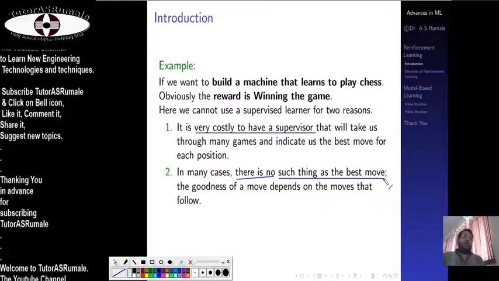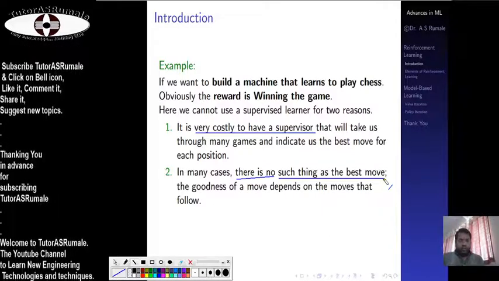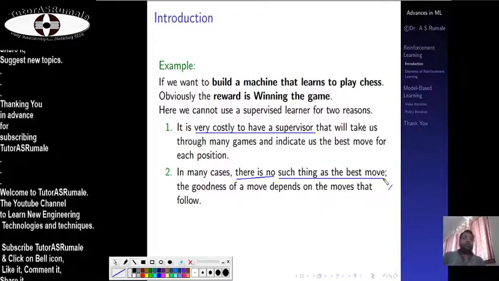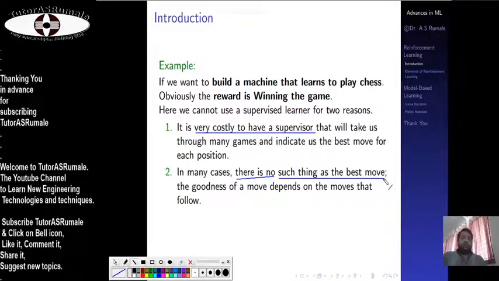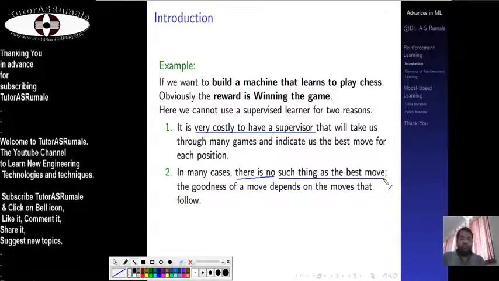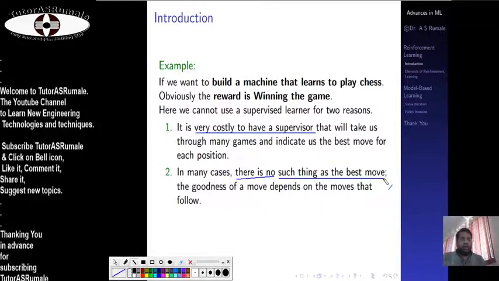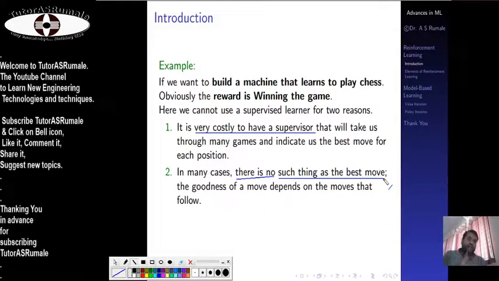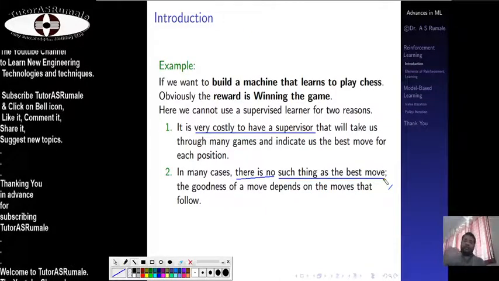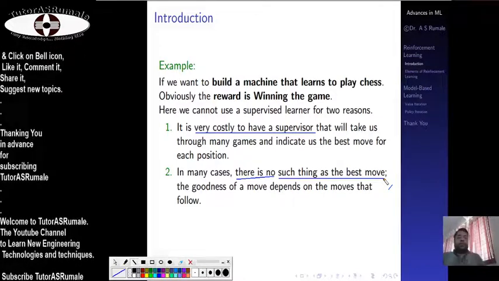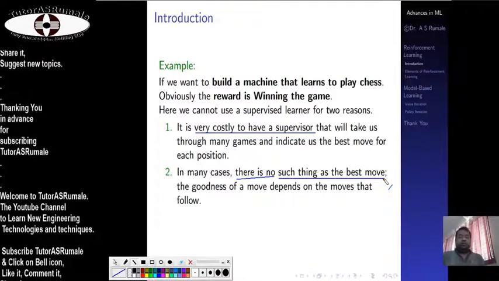When you are having a game, whether your move is the best or not totally depends upon how competent your opponent is. So it totally depends upon the intelligence of the other person or participant who is playing with you. And so this is where the supervisor fails.